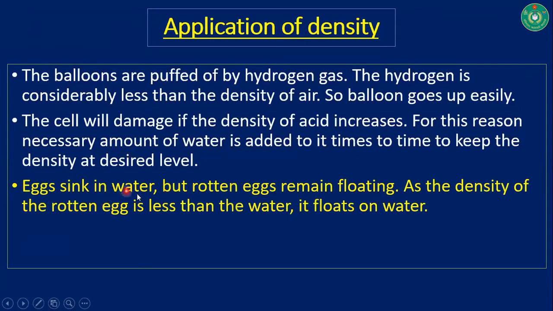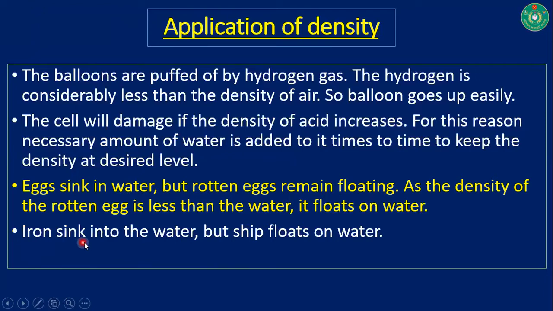Eggs sink in water, but rotten eggs remain floating. As the density of rotten eggs is less than that of water, they float on water. And iron sinks into water, but a ship floats on water. My dear boys, you will know about the condition for floating and immersion in our next slide.